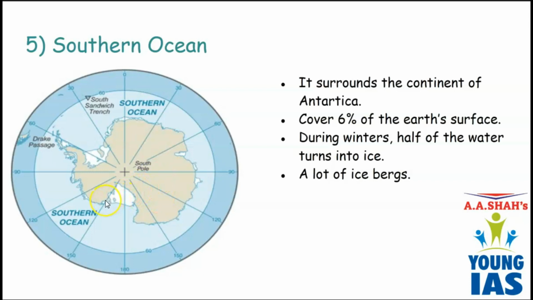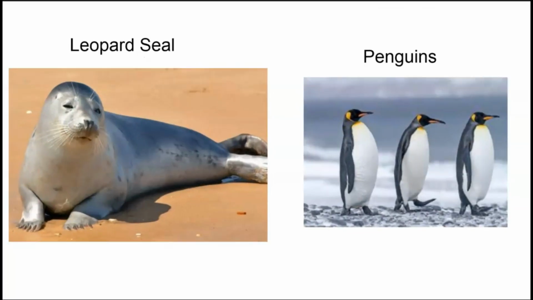So just like Arctic Ocean, Southern Ocean has a lot of icebergs throughout the year, and during winters half of the water turns into ice because due to the extreme cold climate the water freezes. And during summer that ice melts. And the animals which are found in Southern Ocean are leopard seal and penguins. So these are the animals which are found in Southern Ocean.